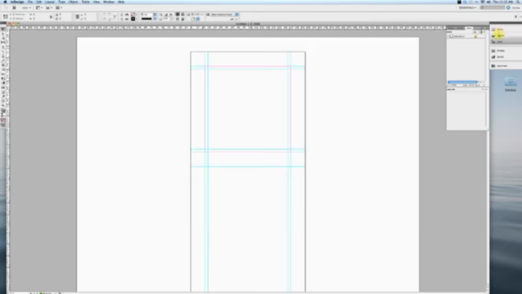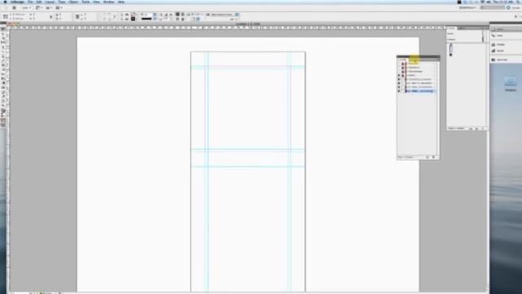I want to go up and show you here in our layers palette, one of the things that's unique about this template, and the reason we want to start and always use this template is because it's already set up with all the layers that you need to create the content, the Mag Plus content. And we have 2 layers of content that you can work with, and when we start building the page I'll show you what those are.